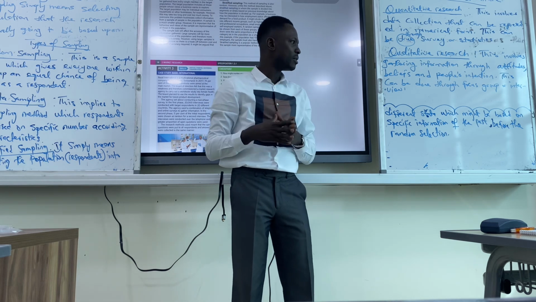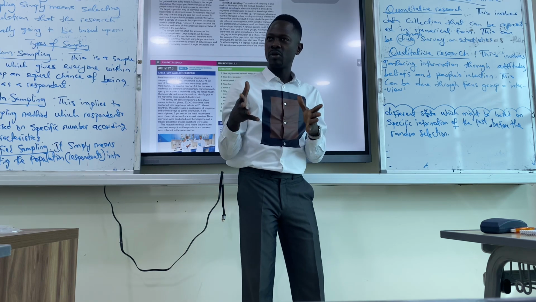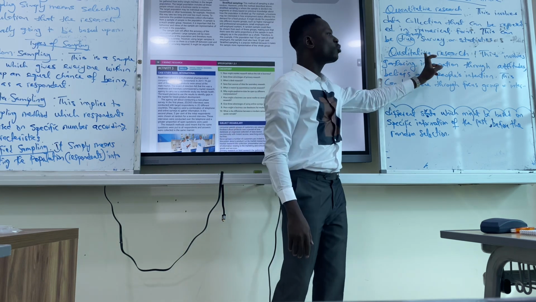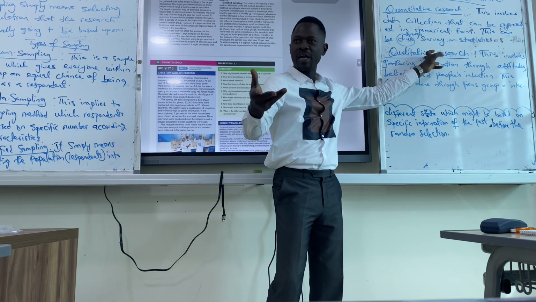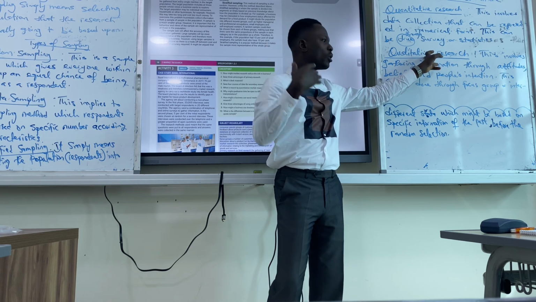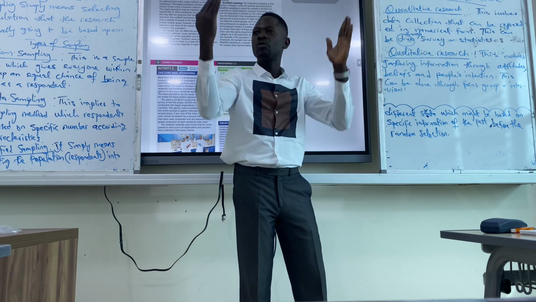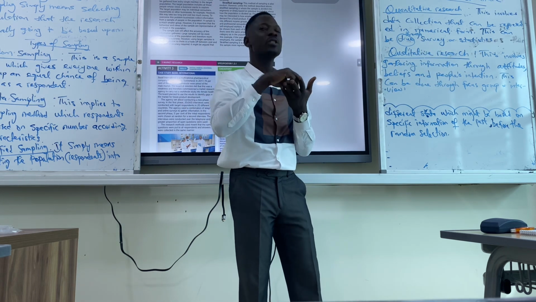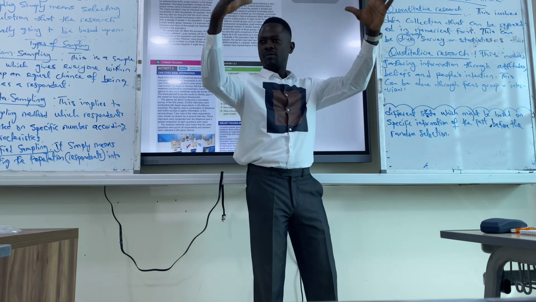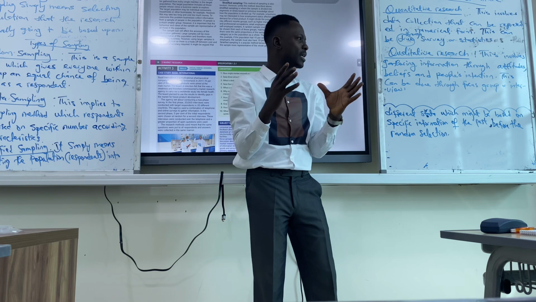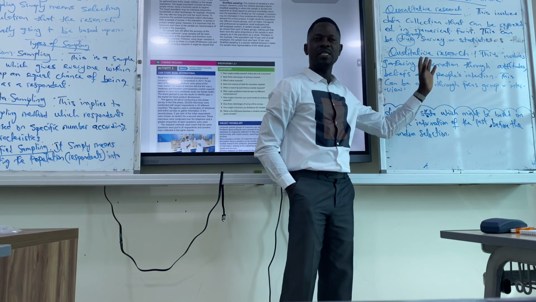That is quantitative. But when it comes to getting opinions from people, then we use qualitative research. You need opinions about people, their attitude, their way of life, how they behave. This is qualitative. Do you get the difference here? We need numbers of people in this group or in this class. That is quantitative. How each one of them behaves, or trying to find a summary of their behavior, that is qualitative. Do you get the difference here?